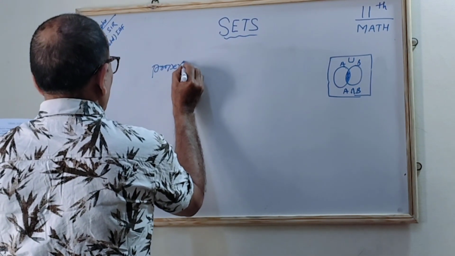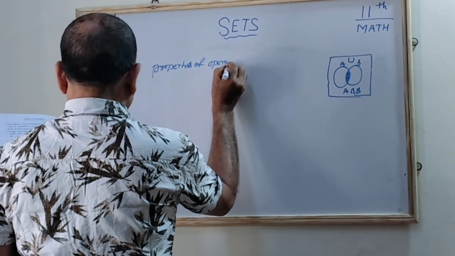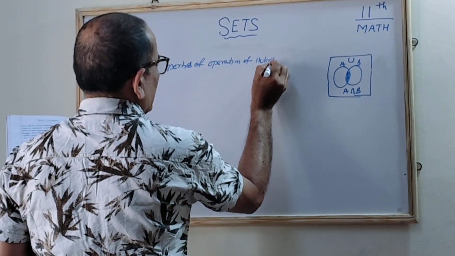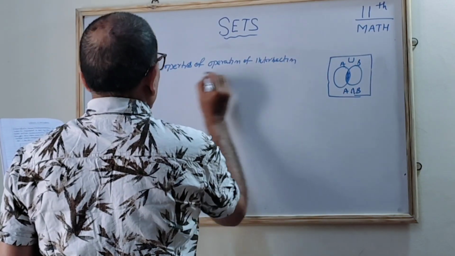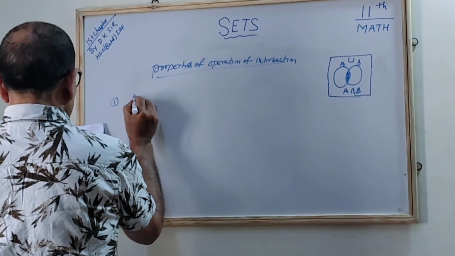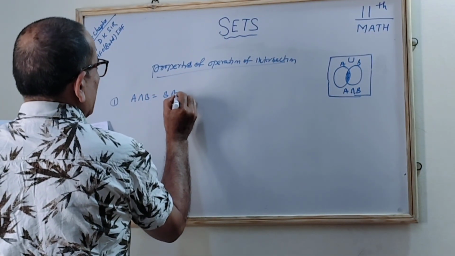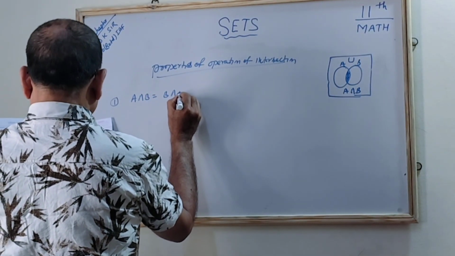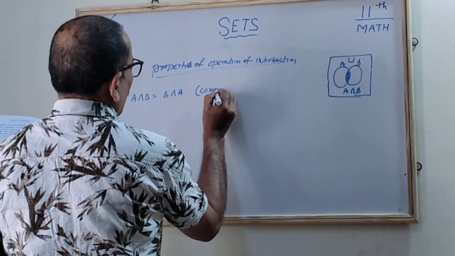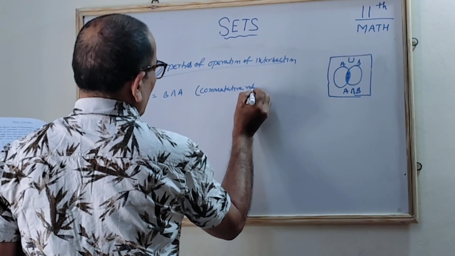Properties of the operation of intersection. You should remember these points. The first point is that A intersection B will always be equal to B intersection A, correct? This follows the commutative rule, correct? It follows the commutative rule.